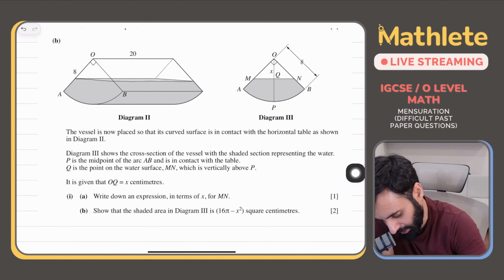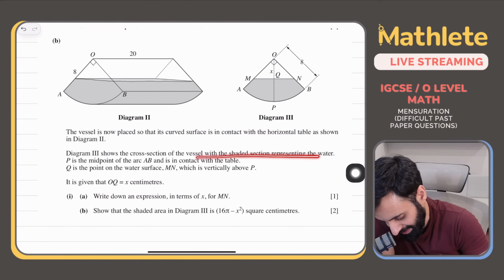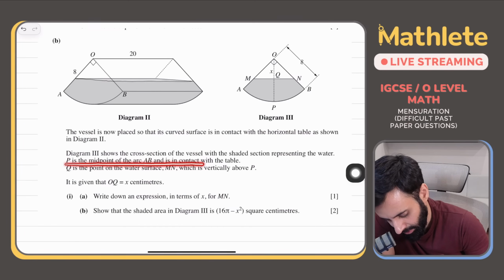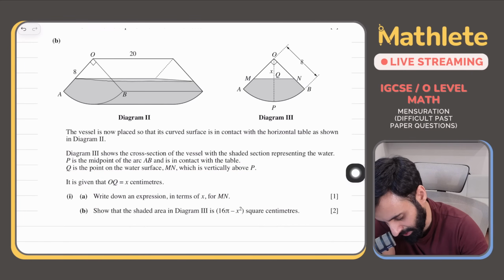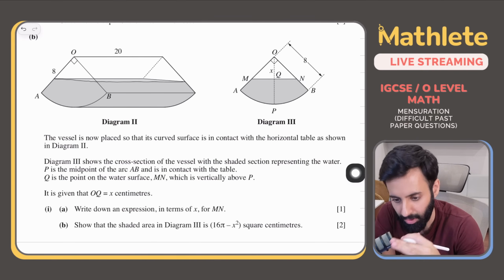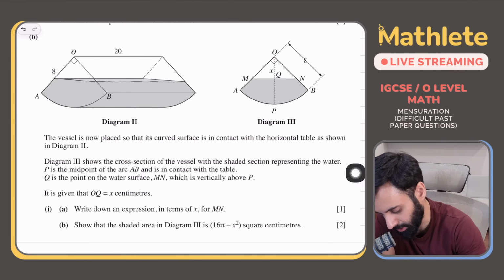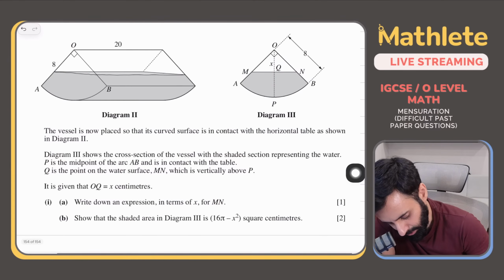Diagram 2 shows the cross section of the vessel with the shaded section representing the water. P is the midpoint of the arc AB and is in contact with the table. Q is the point on the water surface MN which is vertically above P. Okay, so basically now you get a zoomed in version of this cross section. Earlier this was vertical, now you've put it horizontally, and this is what you're now looking at. Then the question says, it is given that OQ equals x centimeters.